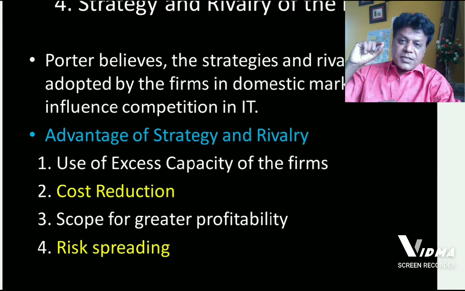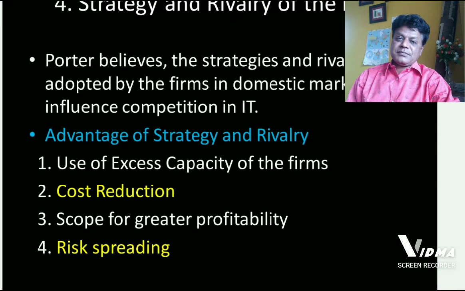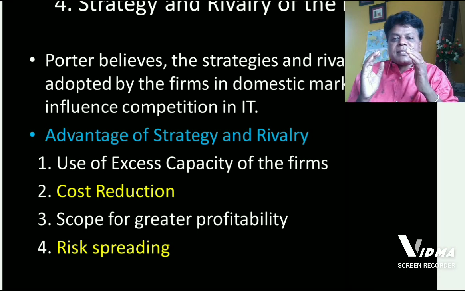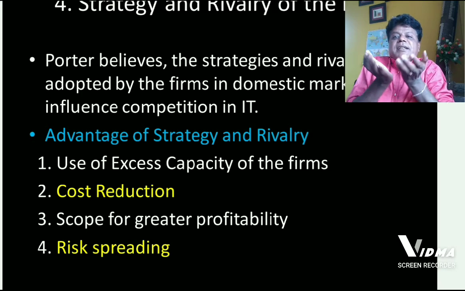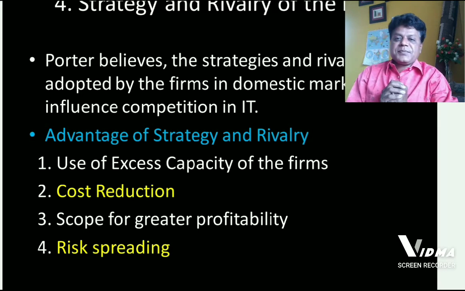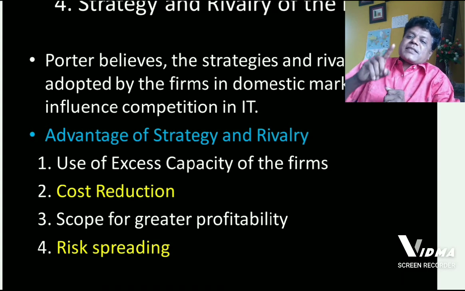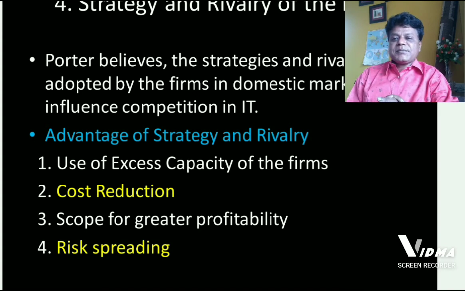Risk should not concentrate in business in one particular activity, in one particular department, in one particular compartment. Whatever risk is there in the business, whatever risk is there in the production, it must spread across the business so that the huge loss can be avoided.